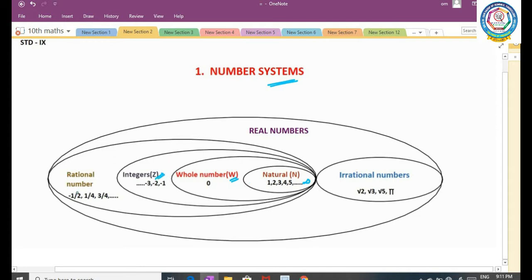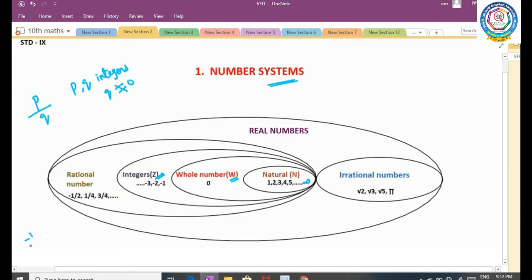Moving on, rational numbers. So what is meant by rational numbers? A rational number can be expressed in P by Q form, where P and Q are integers. So what is meant by integers? Integers means whole numbers, natural numbers, everything is called integers. Here P and Q are also integers. At the same time, Q is not equal to 0.